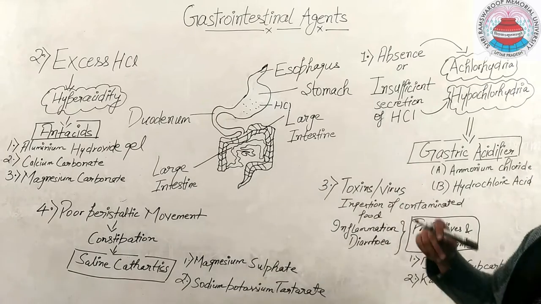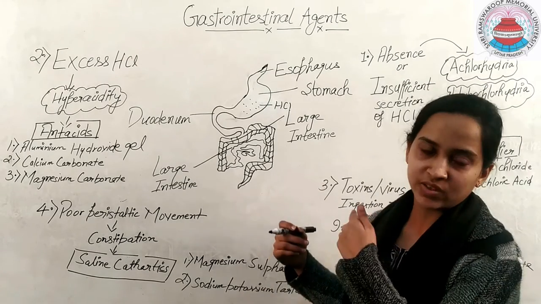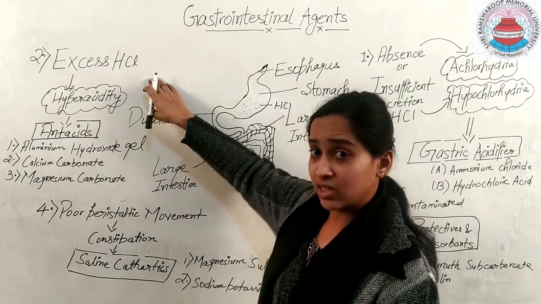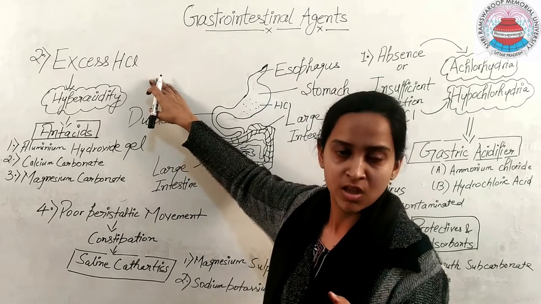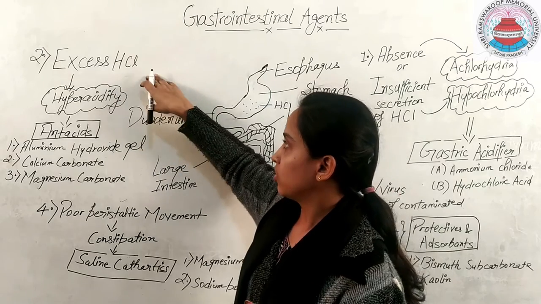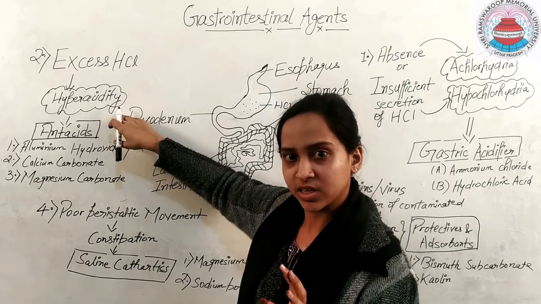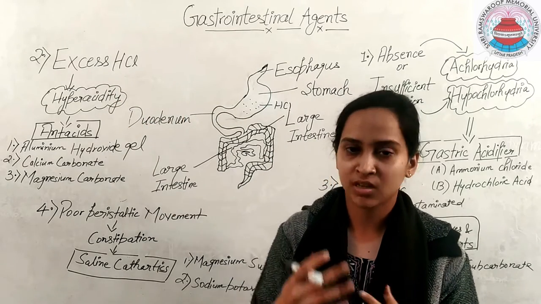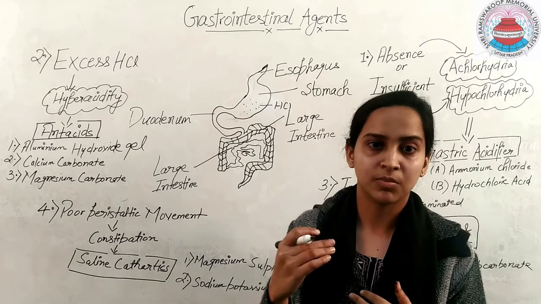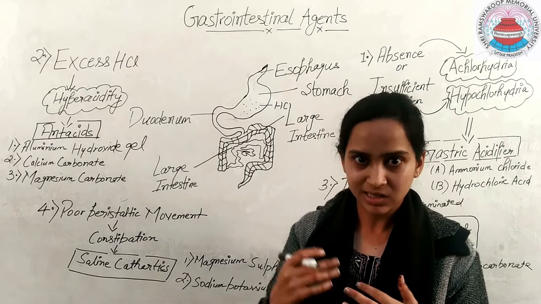The first one is the less secretion of hydrochloric acid, and the second one is when there is excess secretion of hydrochloric acid. So this will also lead to some disease condition, right? Excess hydrochloric acid is known as hyperacidity. That means when there is excess secretion of hydrogen ion, it will disturb the pH of the stomach and the further process will discontinue.